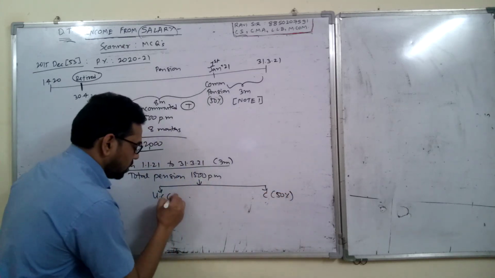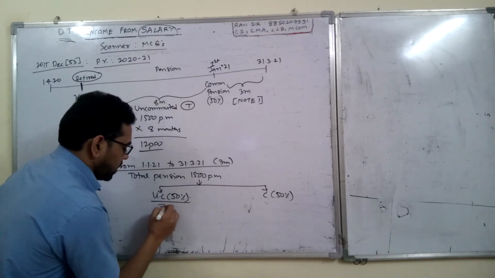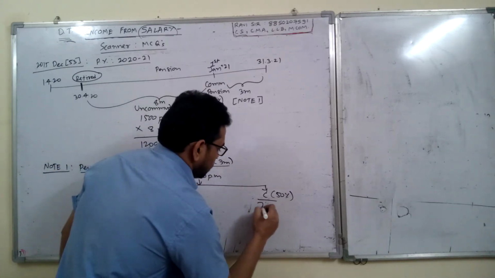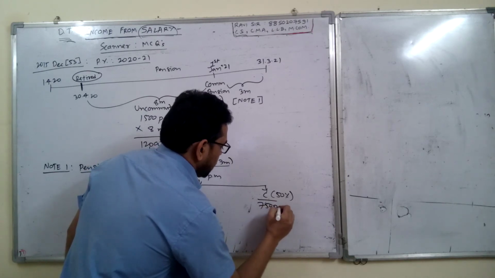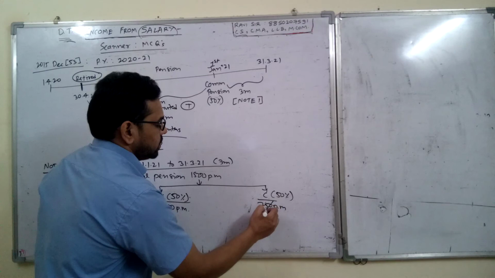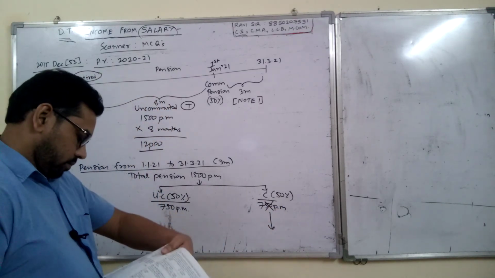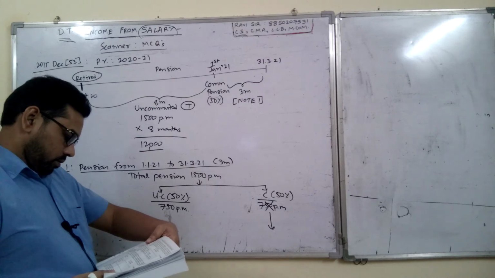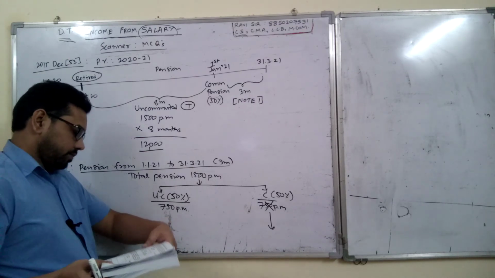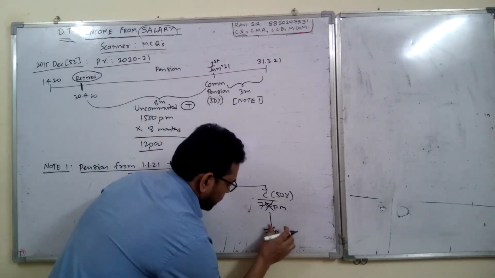So how much is uncommuted? 50%. 50% of 1500 is 750 per month, and this is also 750 per month. But commuted means instead of receiving 750 per month, he has received a lump sum of 75,000. So instead of this, he received 75,000.